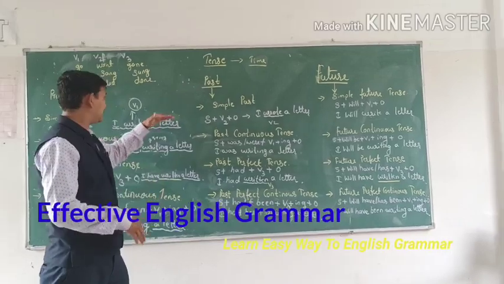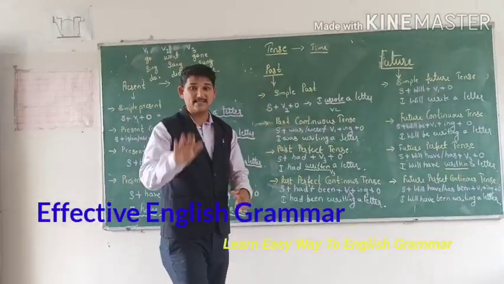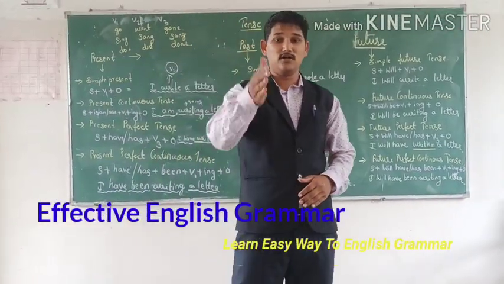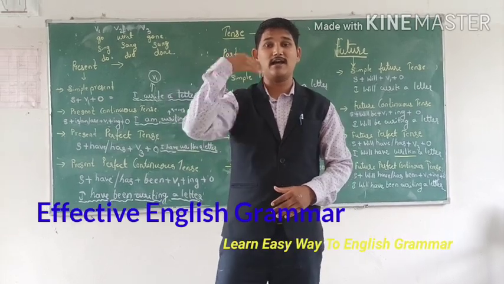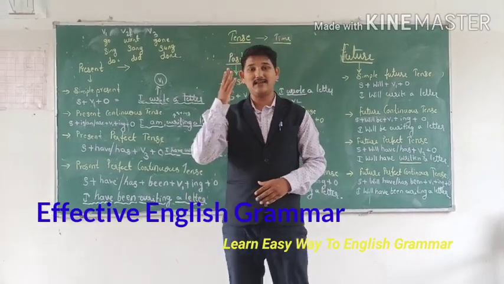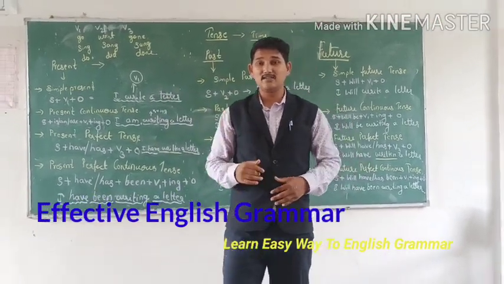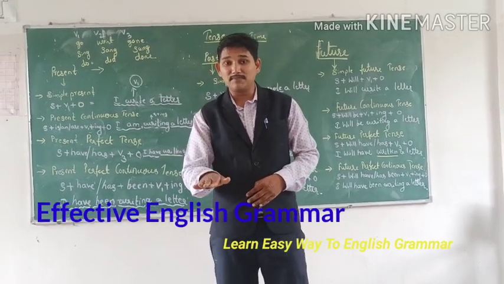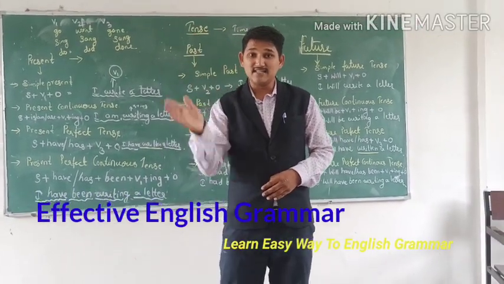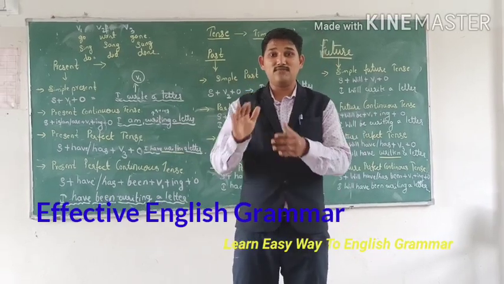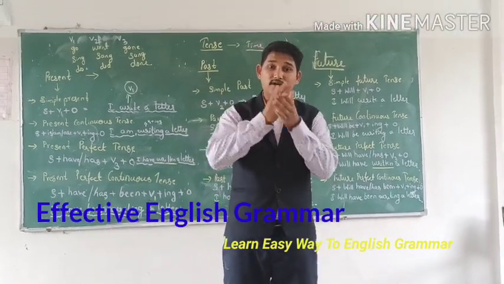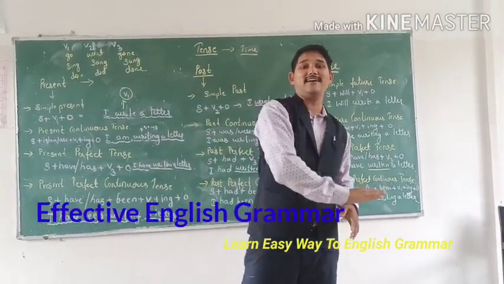Once again you see, the tenses are in three parts: present, past and future. In the present tense again four are there. Which are those? Simple present, present continuous, present perfect, present perfect continuous tense.